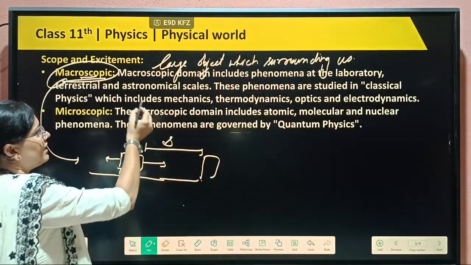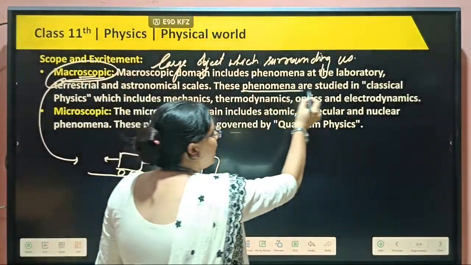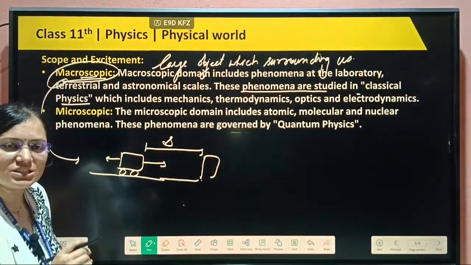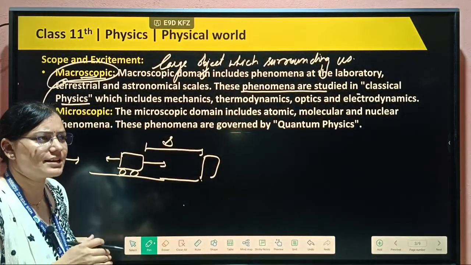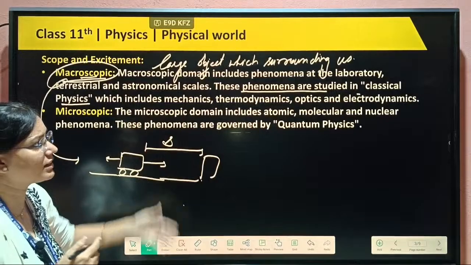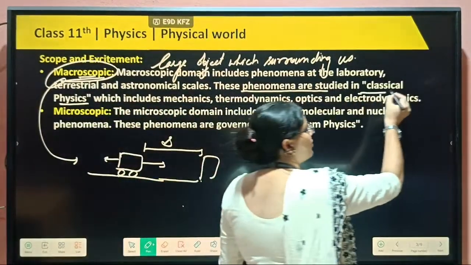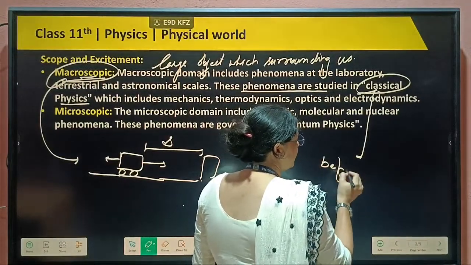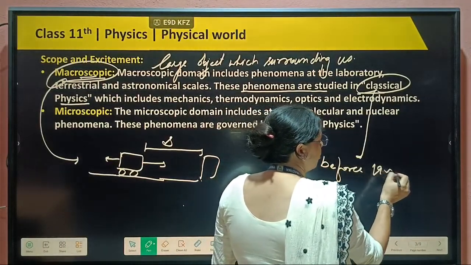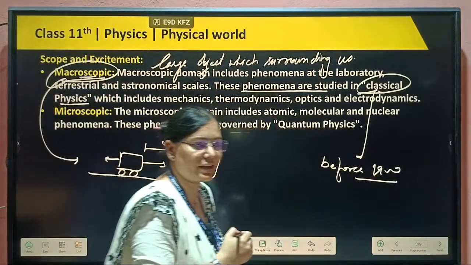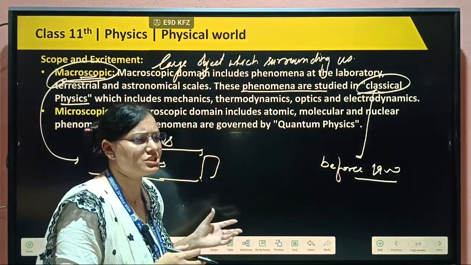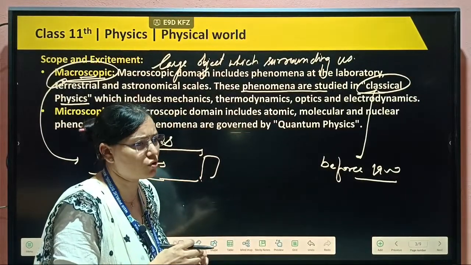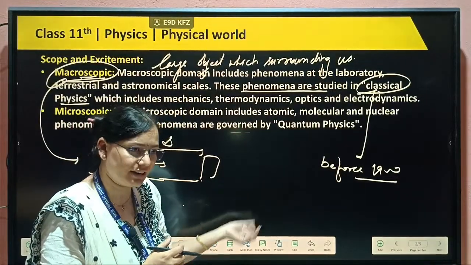These phenomena are studied in classical physics, which we can see easily. Before the 1990s we did not have so much technology to see the smallest objects, nano objects, with our eyes.